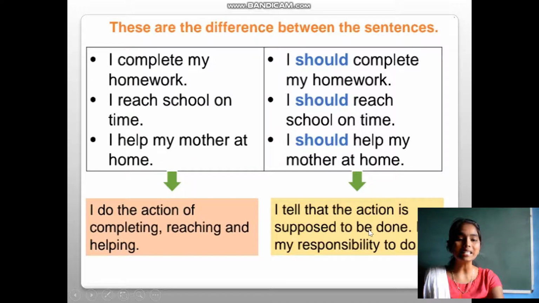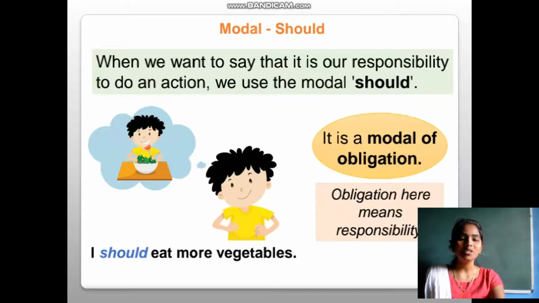So should, must, have to show responsibility. When we want to say it is our responsibility to do an action, we should use the modal should or must or have to. You can use these three modals while showing your responsibility. I hope you all understood.